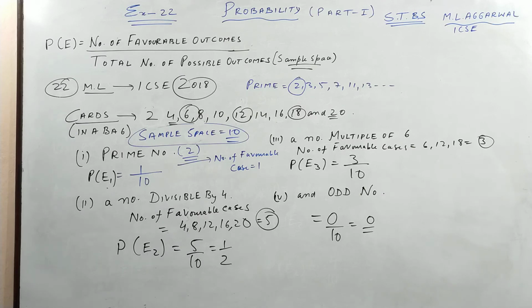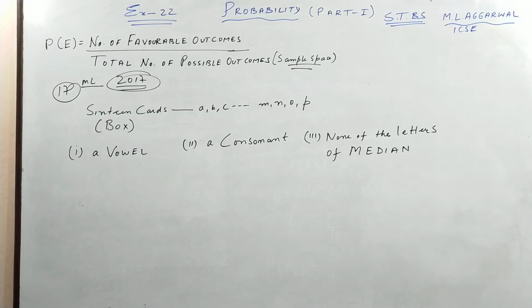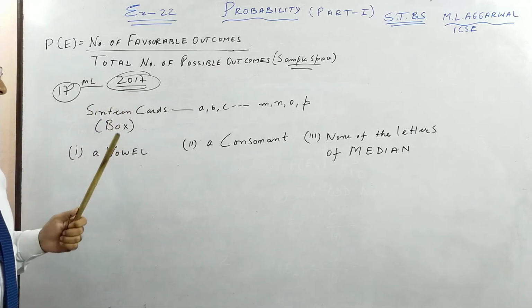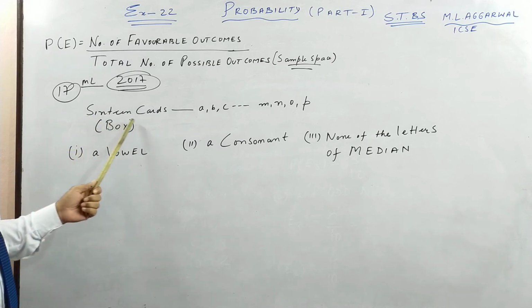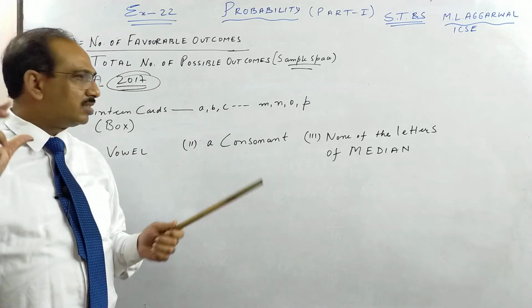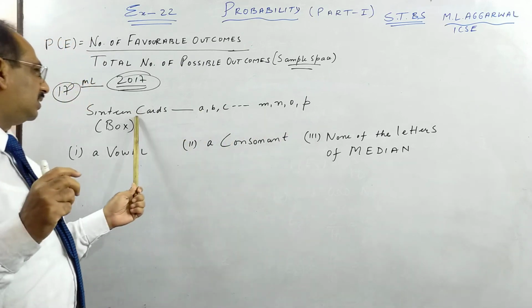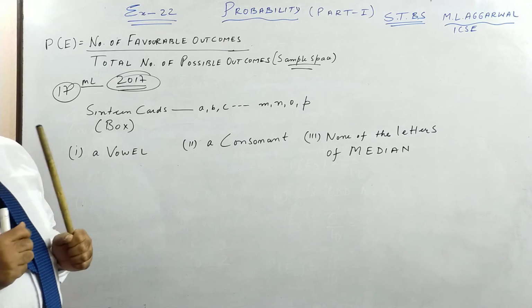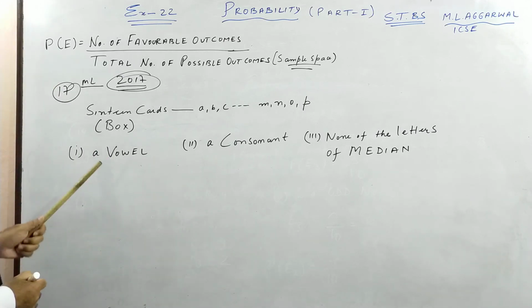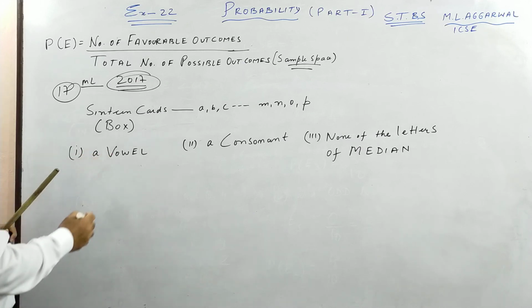Then I move to the last question of this session, that is year 2017. You have 16 cards, A to P, like cards you play. The previous question was about discs. So A to P means 16 cards are put in a box, and one card is drawn at random. You don't see, you pick it up. What is the chance that it is a vowel?